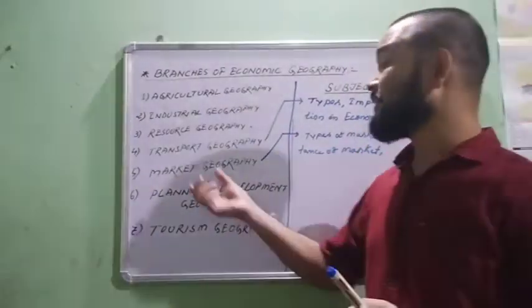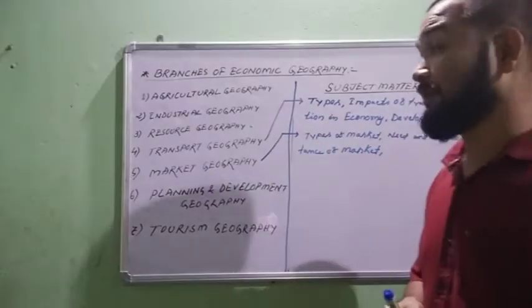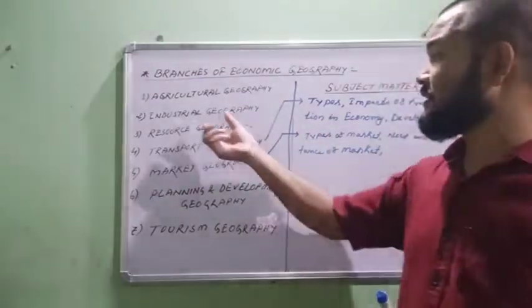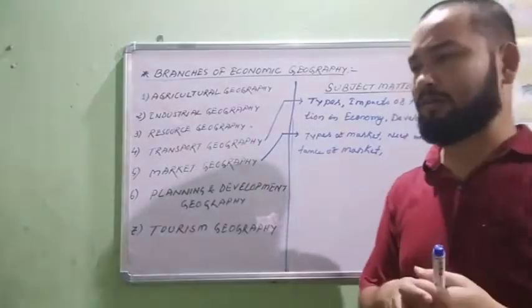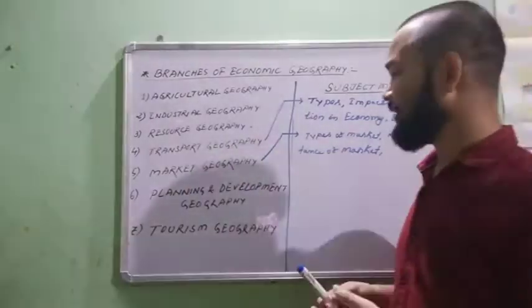These are the main subject matter of market geography. Simply try to remember this subject matter. Two or three points are enough for you.